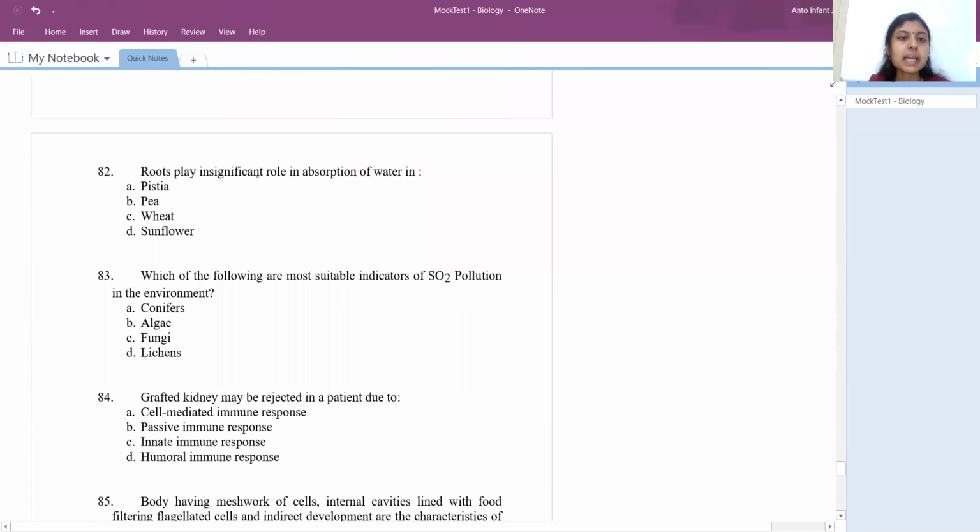Okay, so roots play an insignificant role in absorption of water. Obviously roots' main role is to absorb water. See, you have pea, wheat and sunflower; obviously they'll have roots to absorb water. Look at Pistia, a plant which you can see in water habitats. In a water habitat, the roots could be just free floating. So they have nothing to do with water absorption since they are generally hydrophytes, right? So the answer would be Pistia.